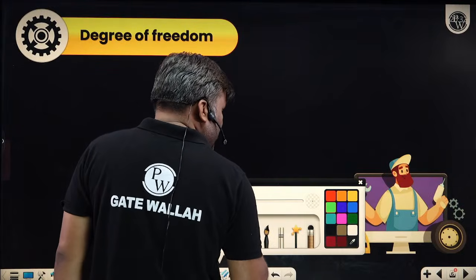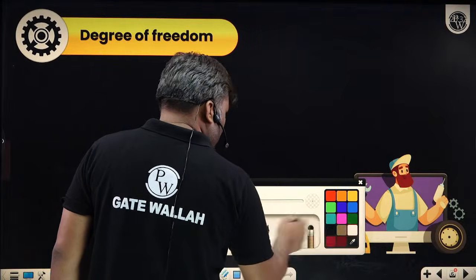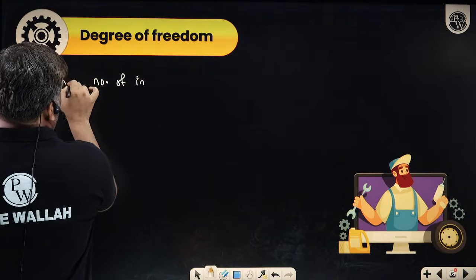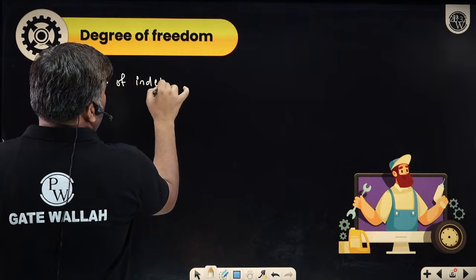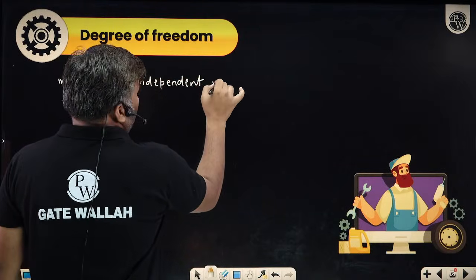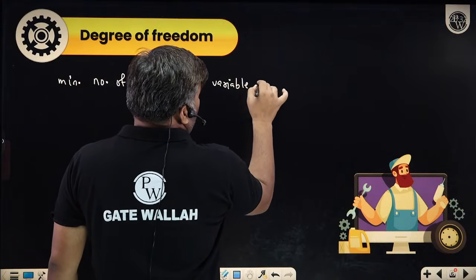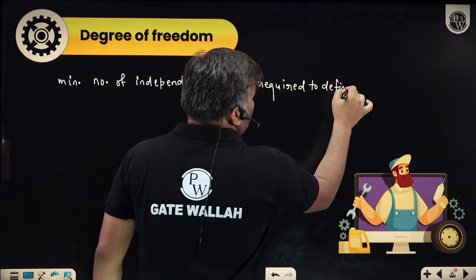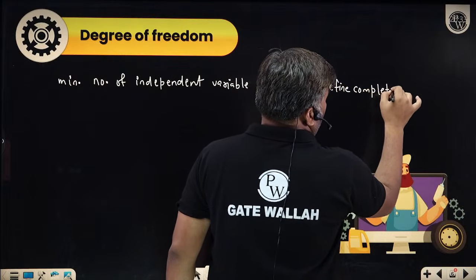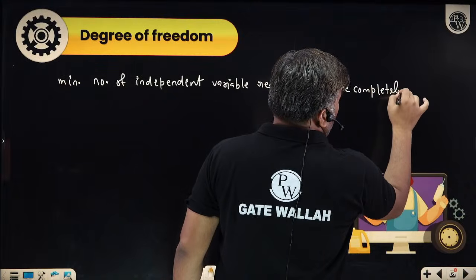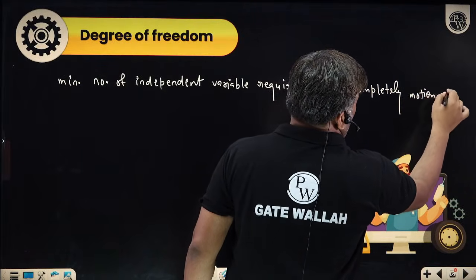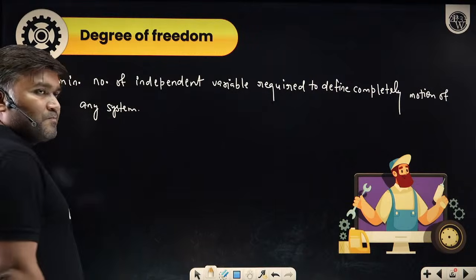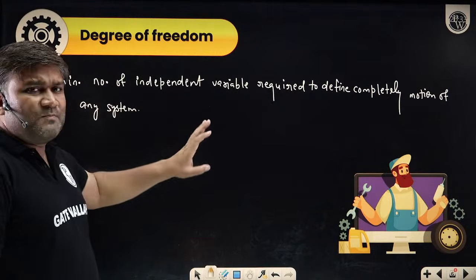Degree of freedom is defined, by definition, as the minimum number of independent variables or parameters required to define completely the motion of any system, है ना? This is the general definition of the degree of freedom.